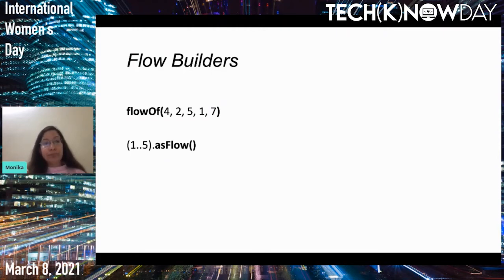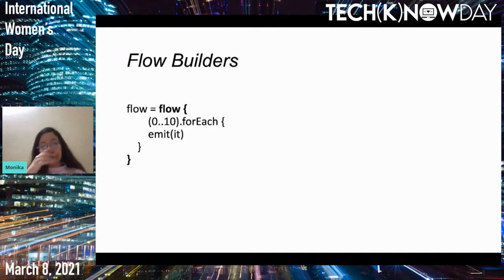to a flow. And the second operator is asFlow. This is basically an extension function. Here you tell your receiver first, and on your receiver you call asFlow. Here I want the numbers from range 1 to 5 to be a flow, so I'm using asFlow. With both the statements written here, I get flows created.